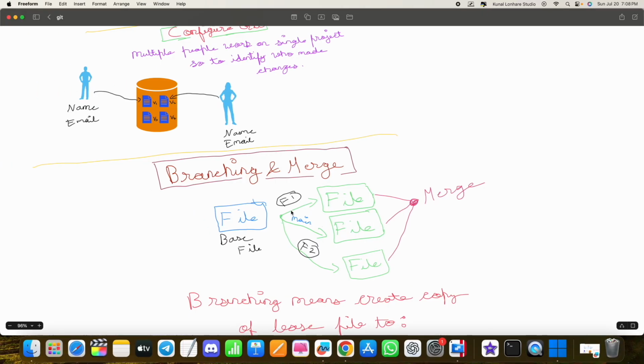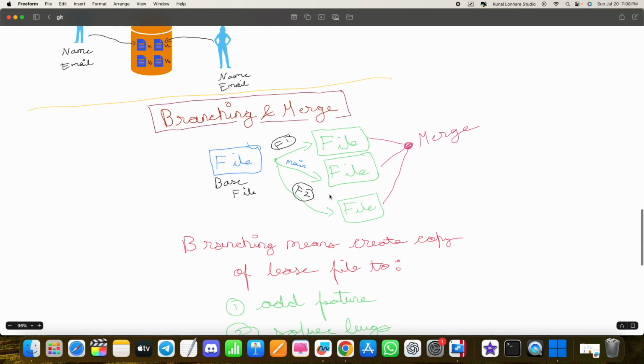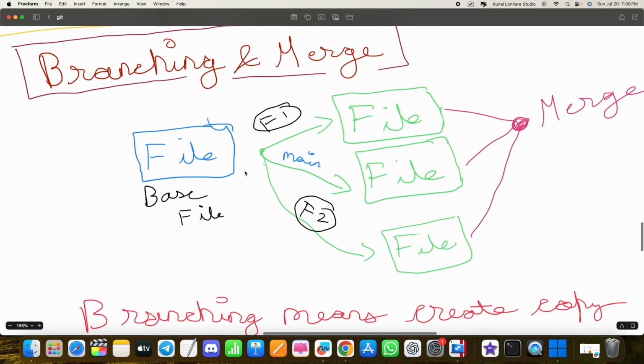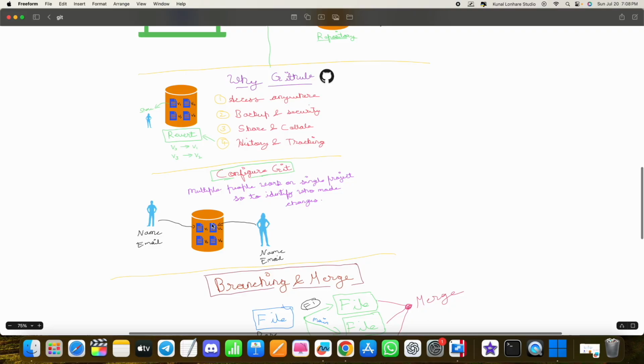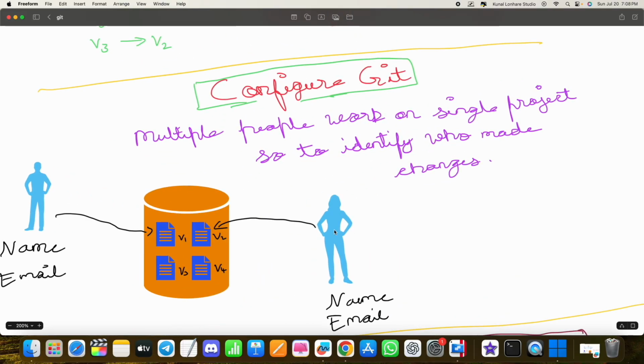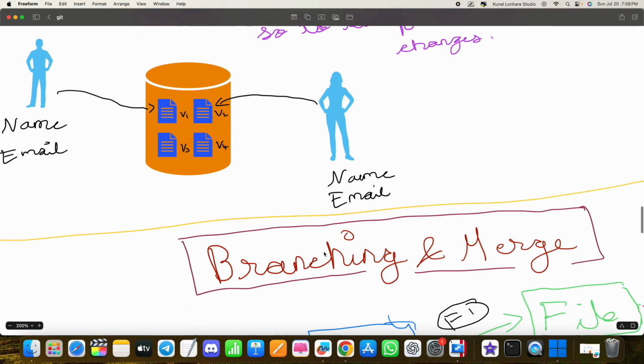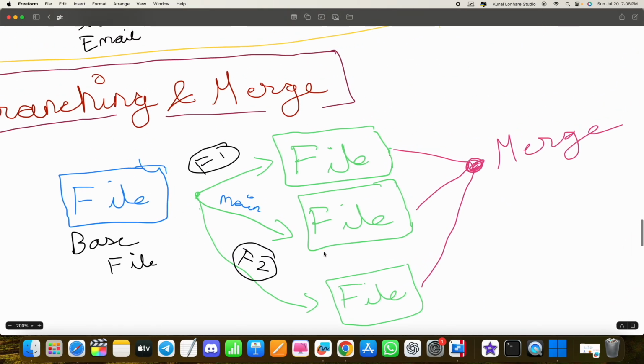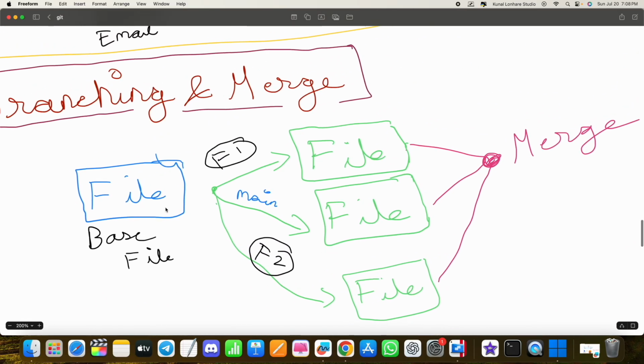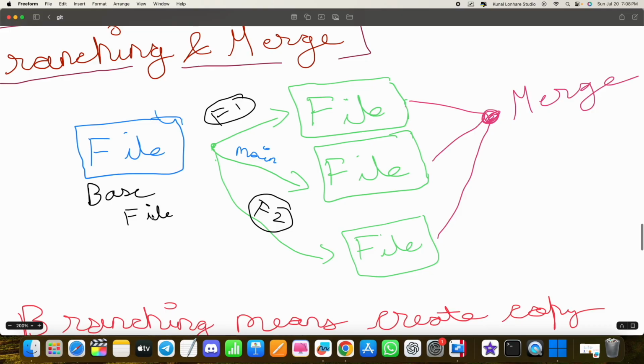Okay, now let's talk about branching and merging. Sometimes we have, let's say, one file, and in our projects, you all know that multiple people can work on a single project. So we have our main file, which we can consider as a base file.